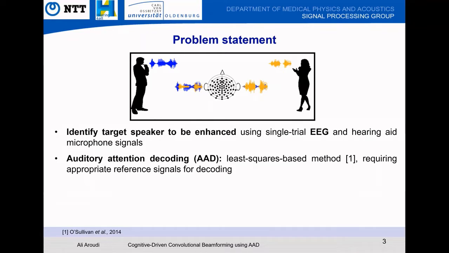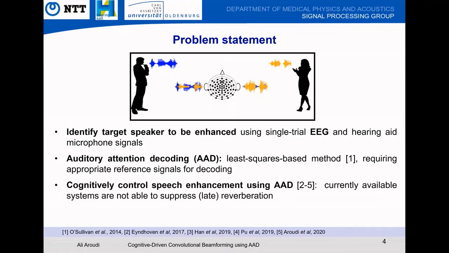For AAD, we use a least squares based method proposed by O'Sullivan in 2014. This method requires appropriate reference signals for decoding. But in real-world conditions, only the microphone signals consisting of a mixture of speakers, including reverberation and background noise, are available. So for AAD, appropriate reference signals from microphone signals need to be generated. And more importantly, we use AAD to control speech enhancement. And that's why we call it cognitive-driven speech enhancement. But currently available systems are not able to suppress reverberation.